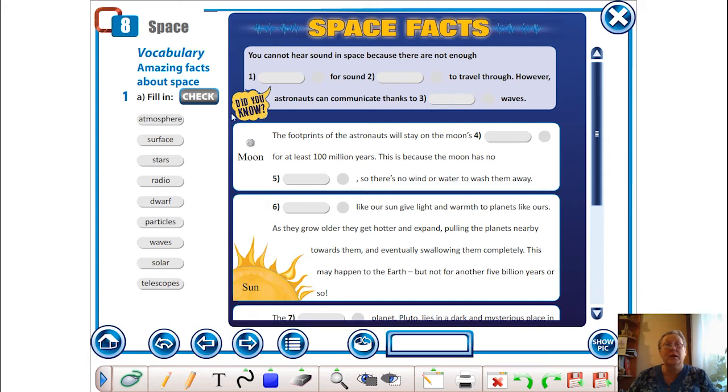Let's look. You cannot hear sound in space because there are not enough... Did you know? ...for sound to travel through. However, astronauts can communicate thanks to waves. Okay, let's see.